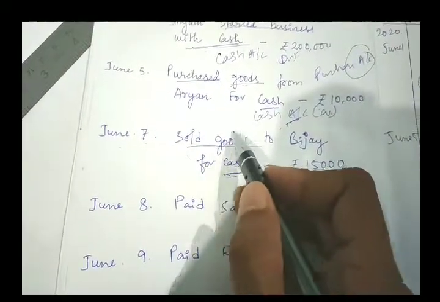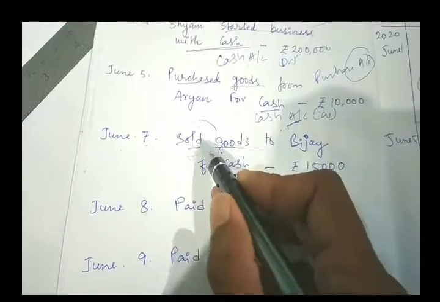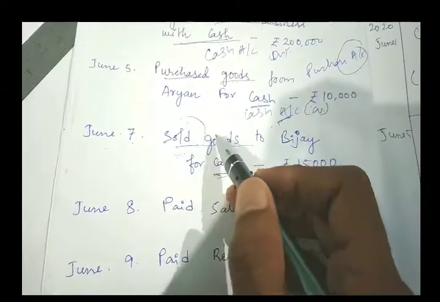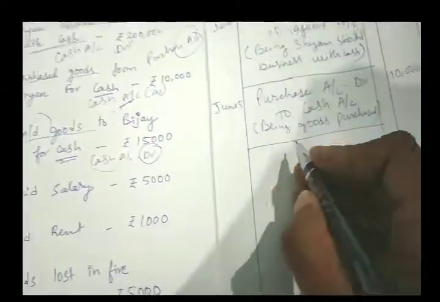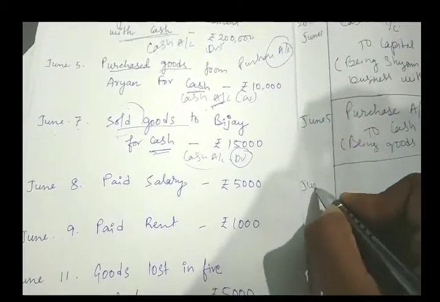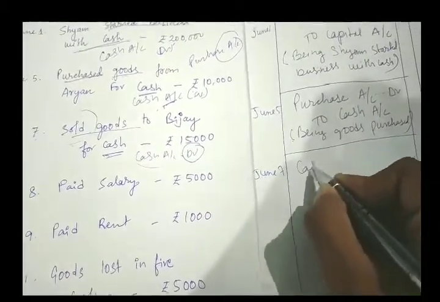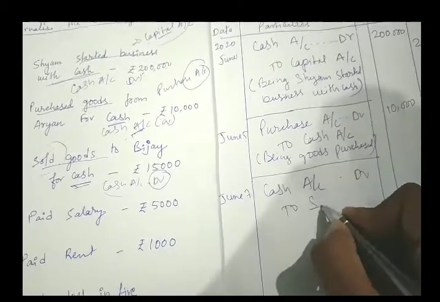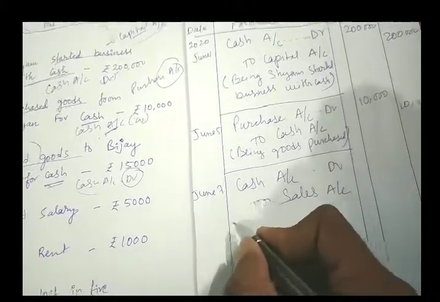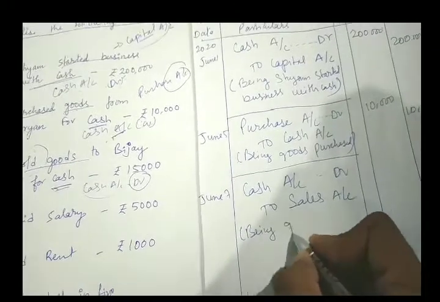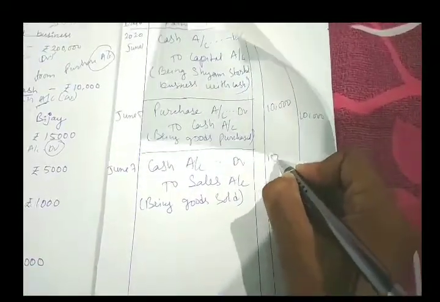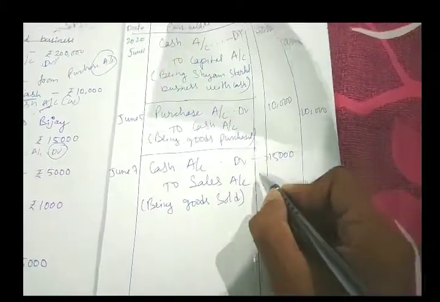Sold goods. So we cannot write goods account. So what we will write? Sales account. So cash will be debit and sales account will be credit, because sale is an income. So what will be there? Cash account. So June 7, cash account debit to sales account. So being goods sold. So what is the amount here? Goods were sold at 15,000. So 15,000 will be debit. Just straight you write. Again straight in credit you write 15,000.